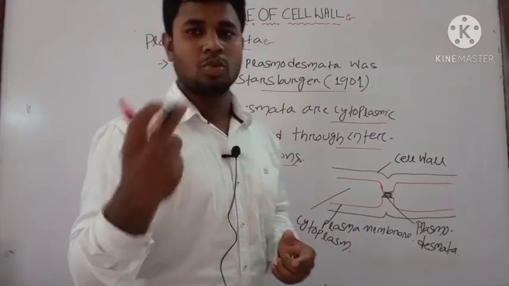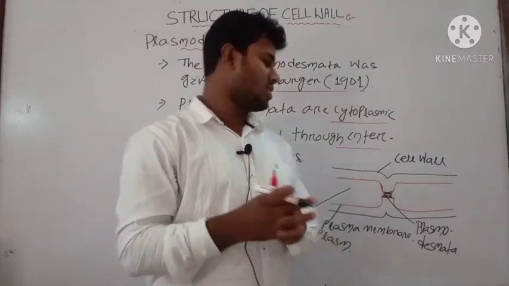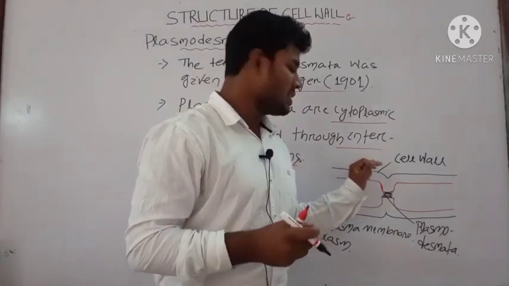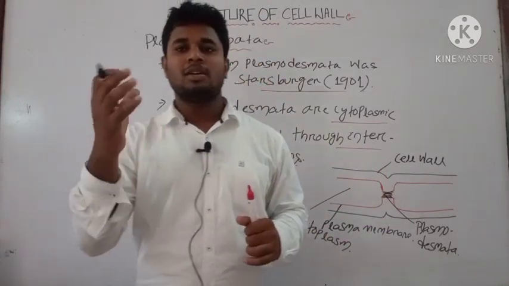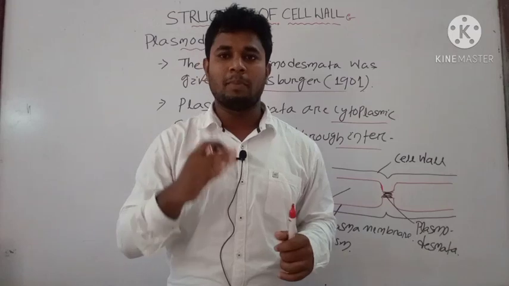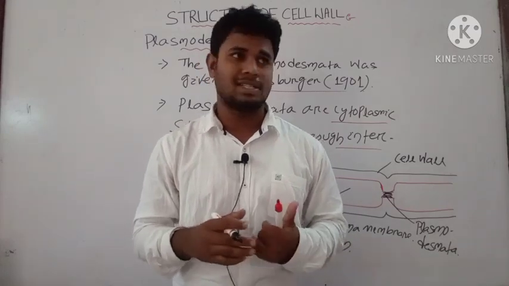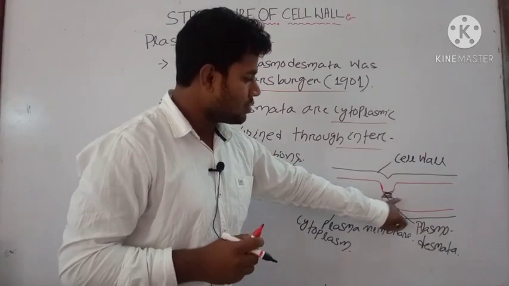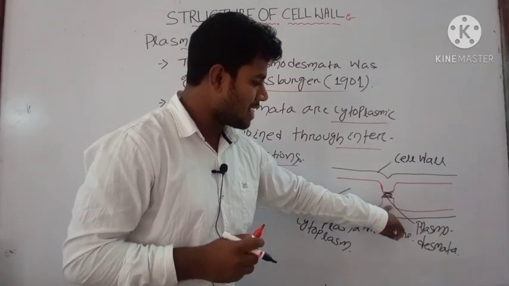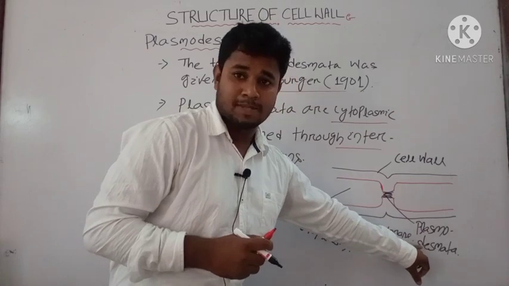Here come two terms. One is your intercellular and another one is your intracellular. If we say in between two cells, it is intercellular. If we consider a single cell, the movement of particles is known as your intracellular movement. Here you can see the joint of the two cells through the pore. That pore is known as your plasmodesmata.